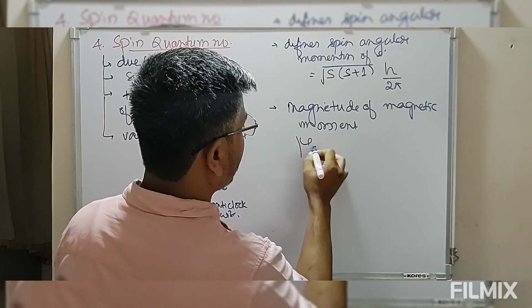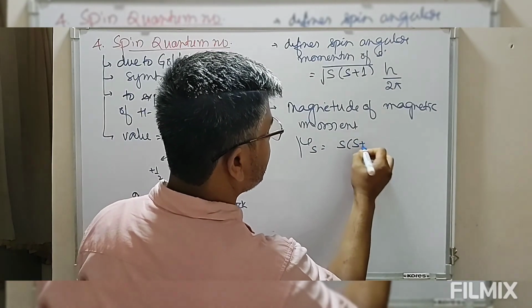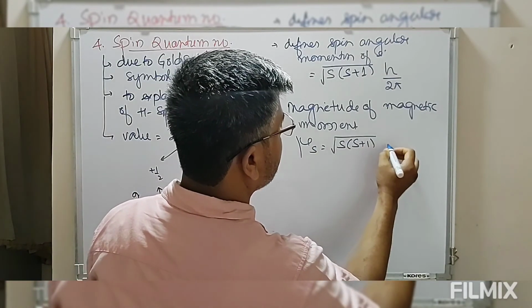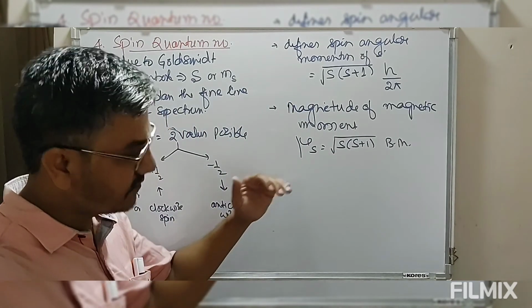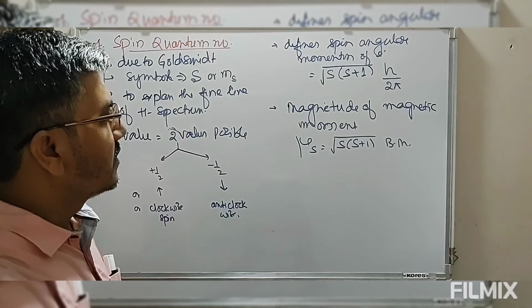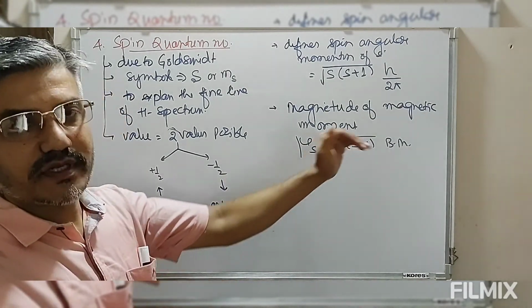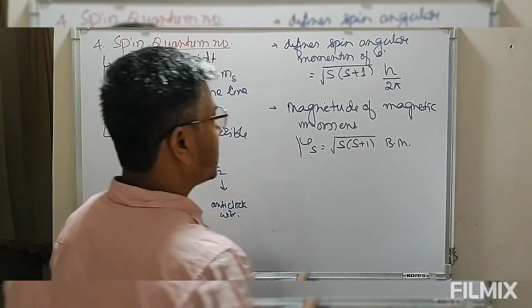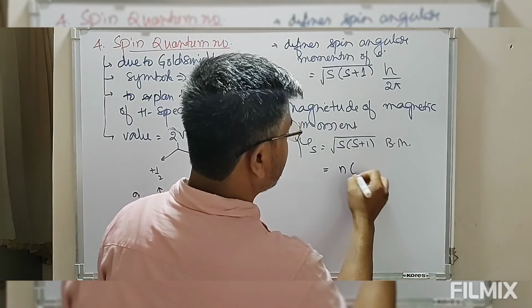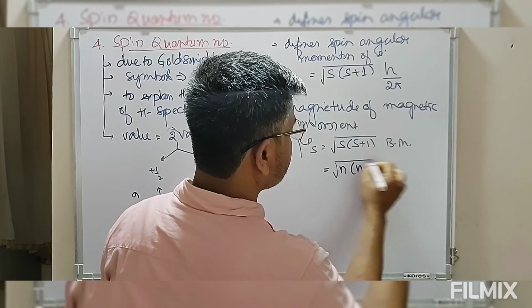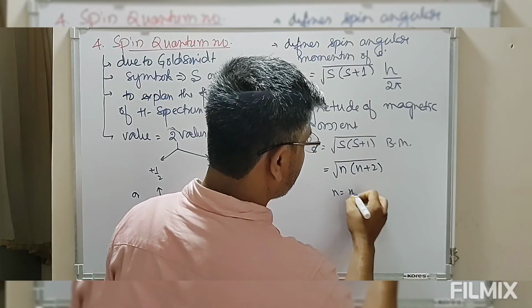So we say this is mu s. Mu s is root of s into s plus 1 times BM, where BM is Bohr's magneton, which defines energy, that is 9.27 into 10 to the power minus 24 joule per tesla. This spin only magnetic moment can also be defined sometimes in this way: root of n into n plus 2, where n is